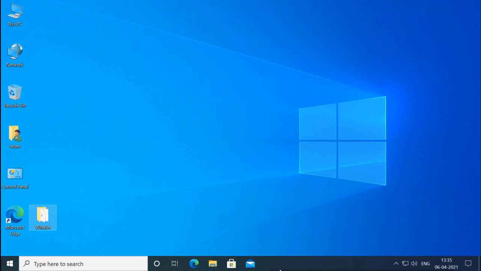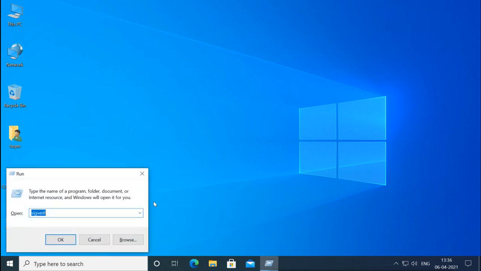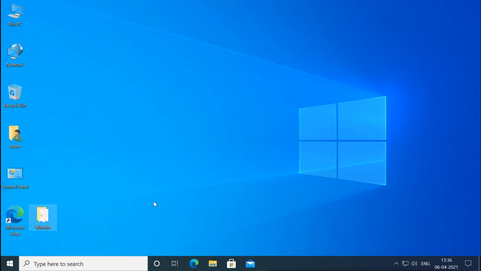For opening that security policy, you go to Windows Run and type secpol.msc, and it will open this local security policy.